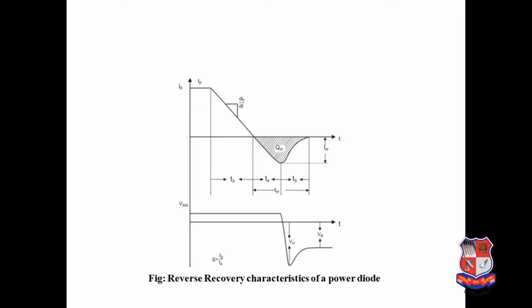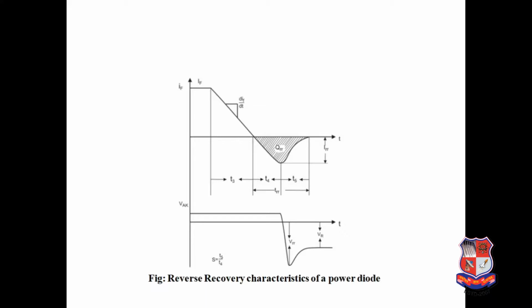So this phenomenon can be limited by using wiring inductance. And also in high frequency switching circuits like SMPS, switch mode power supply, if the time period t4, the time taken from 0 to maximum IRR, is comparable to the switching cycle, qualitative modification to the circuit behavior is possible. So we are comparing this time also.